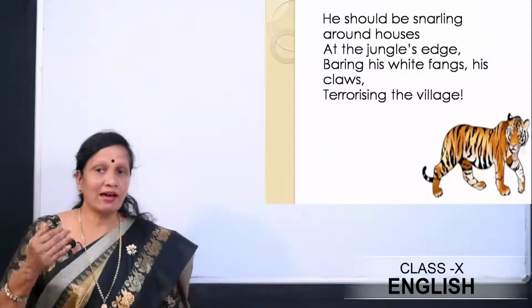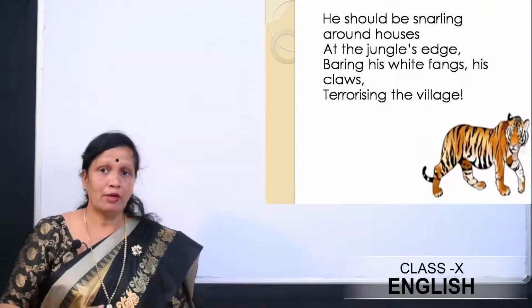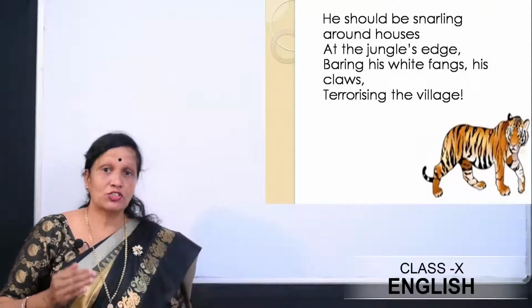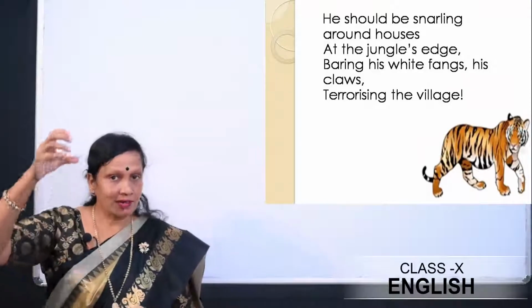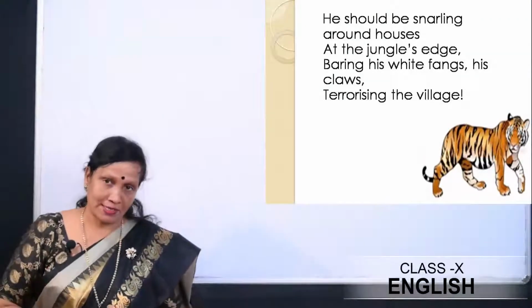He should be snarling around houses at the jungle's edge, baring his white fangs, his claws, terrorizing the village. Now here this stanza again talks of the tiger in its natural habitat.